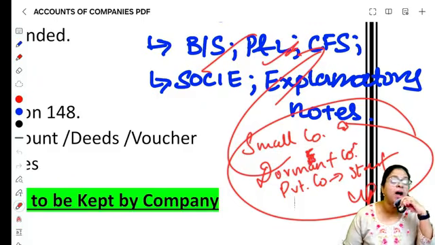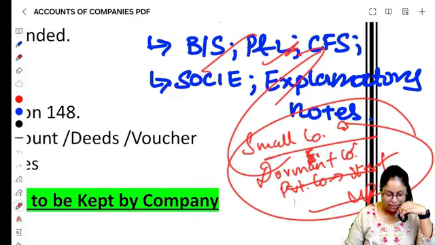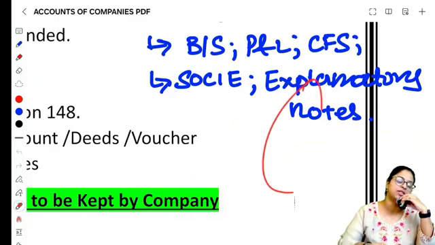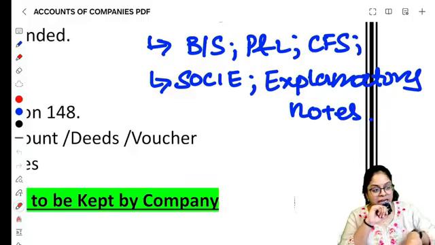Yes, I accept, but in case you are a small company, dormant company or a private company which has the status of a startup அப்படினா, நீ cash flow statement prepare பண்ணுங்கிற அவசியம் உனக்கு கிடையாது.